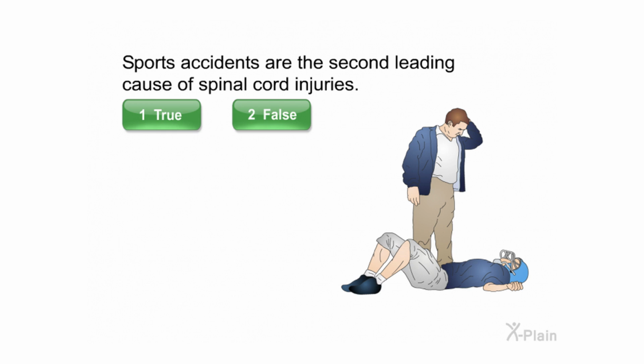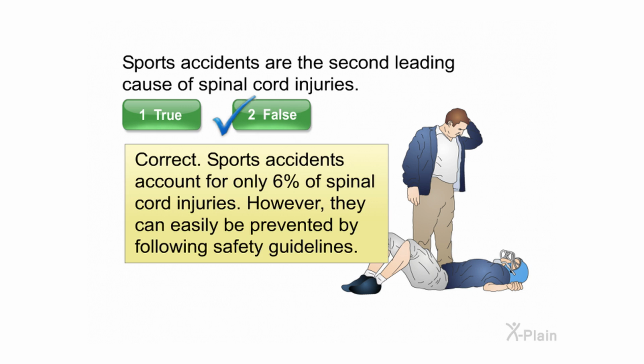Sports accidents are the second leading cause of spinal cord injuries. Select true or false. Correct. Sports accidents account for only 6% of spinal cord injuries. However, they can easily be prevented by following safety guidelines.